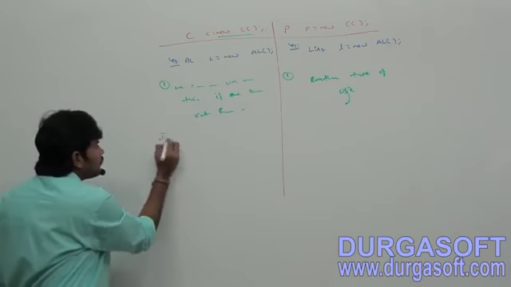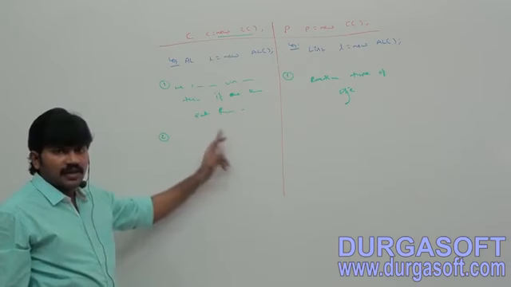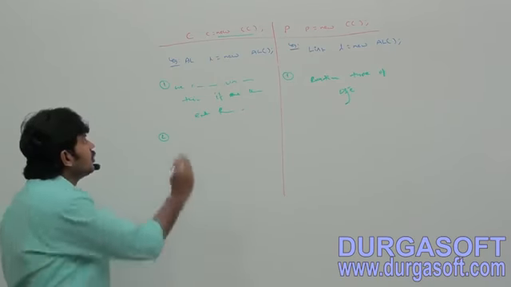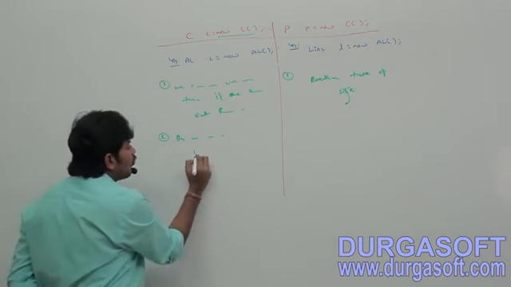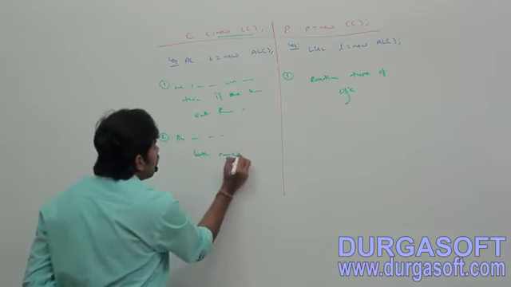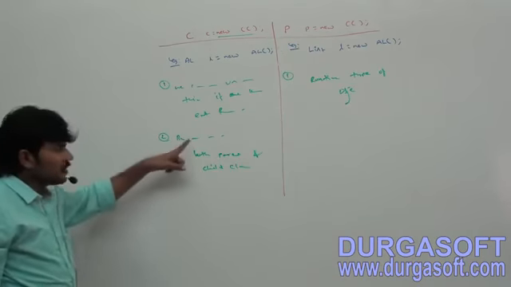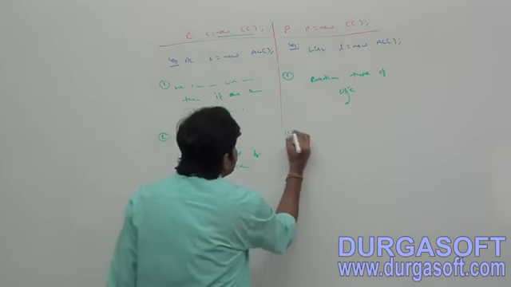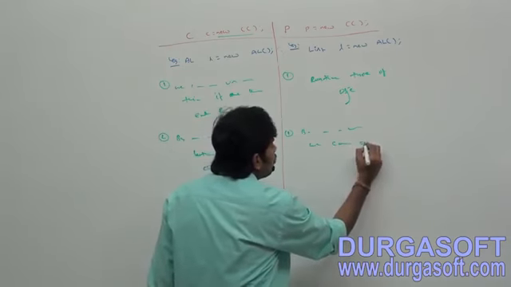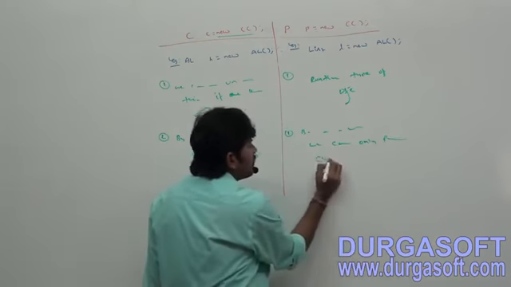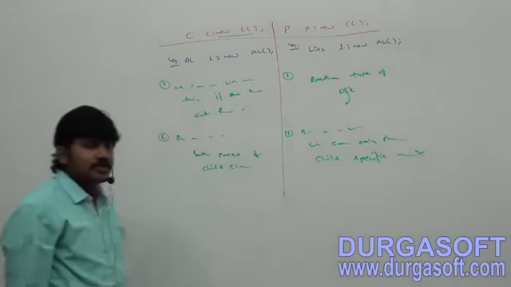Next, second one. What is the advantage in this approach? The advantage is that by using the child object reference, we can call both the parent and child class methods. Here, by using the parent reference, we can call only parent class methods. Child specific methods we can't call.